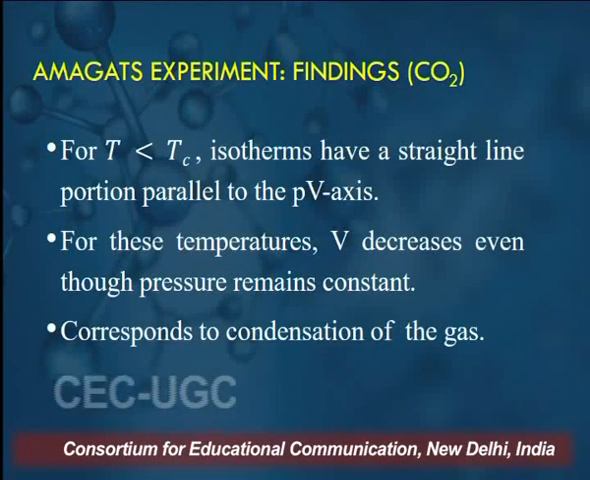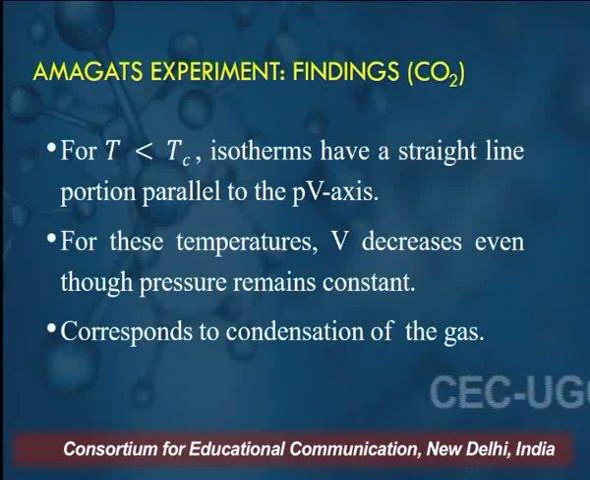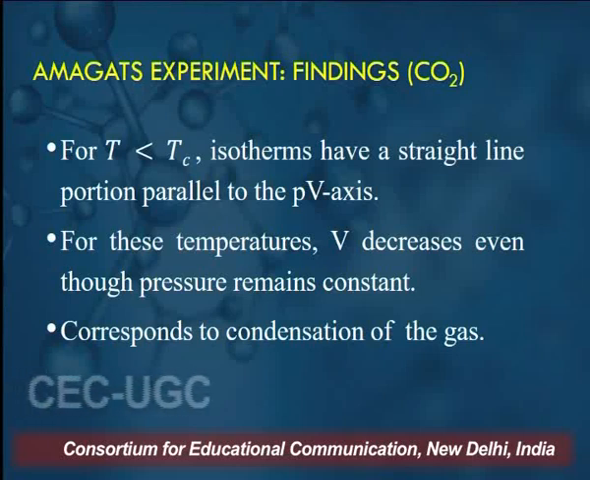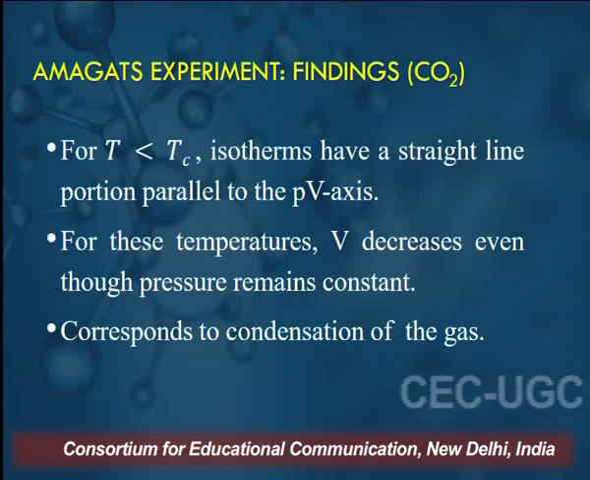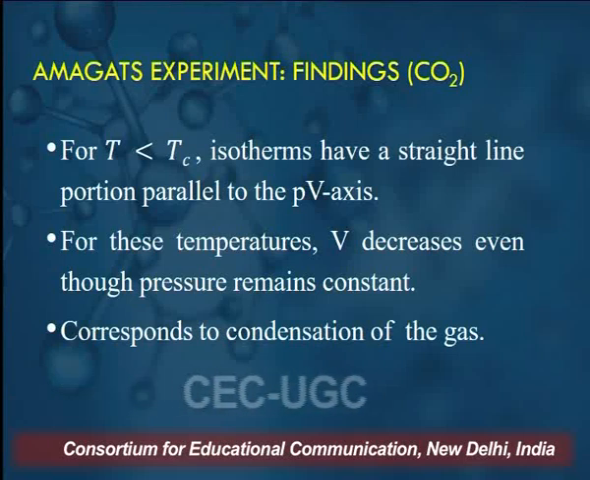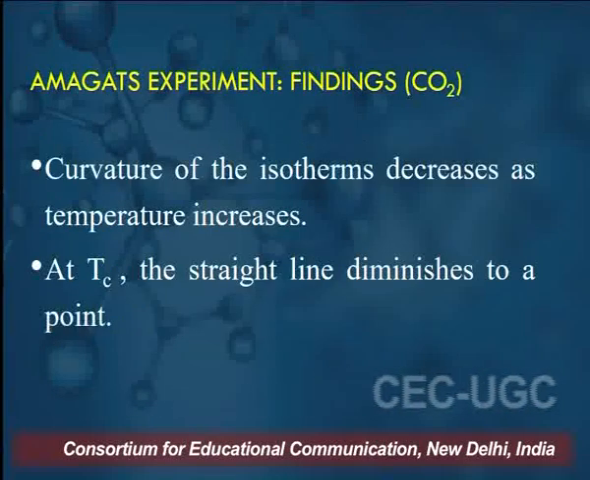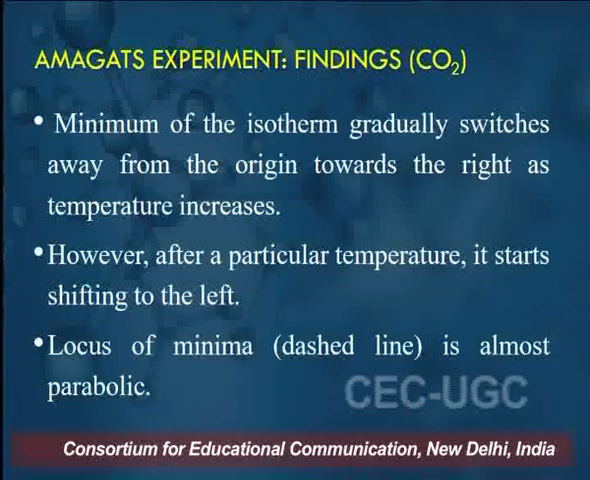For temperatures less than the critical temperature, isotherms have a straight line portion which is parallel to the PV axis. For these temperatures, volume decreases even though pressure remains constant. This corresponds to the condensation of the gas. At a temperature equal to the critical temperature, the straight line diminishes to a point.